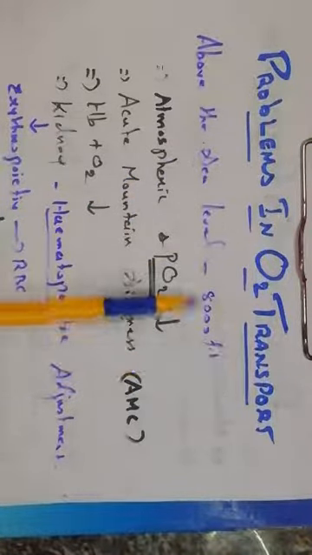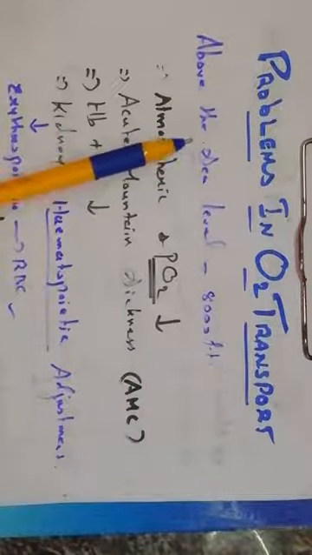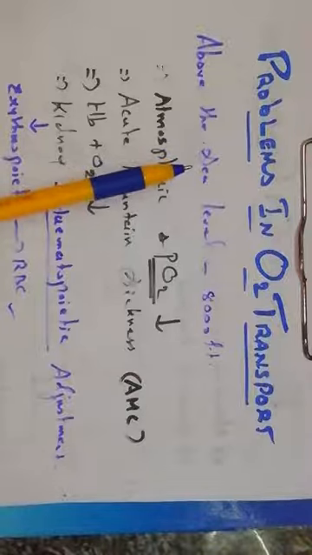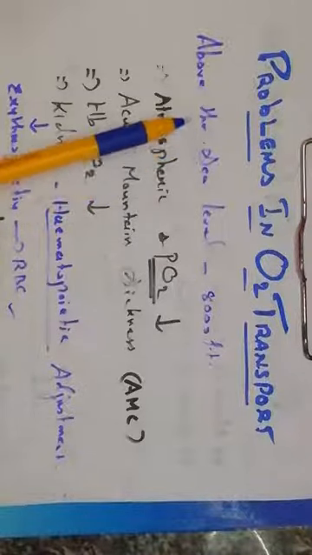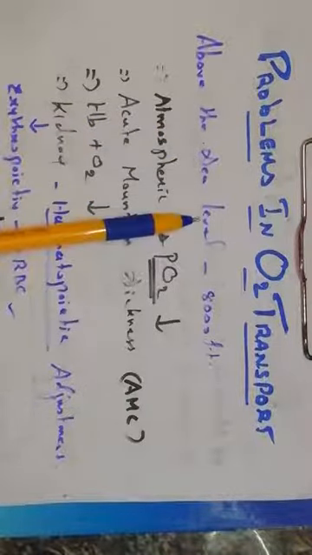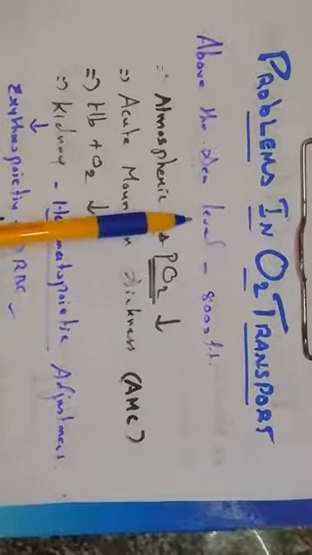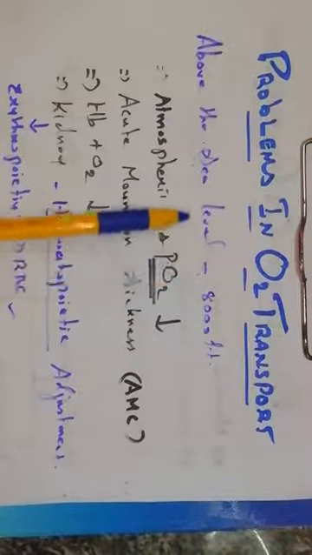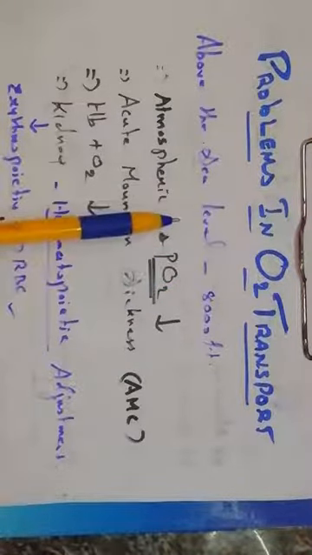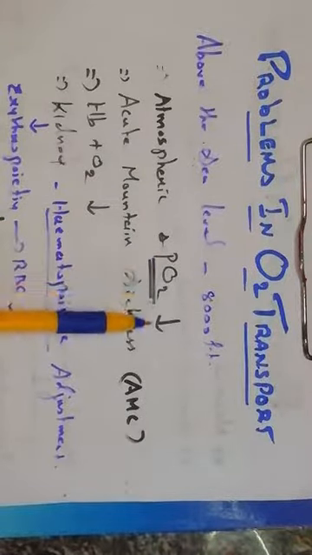Have you got it? First they talk about when the oxygen level is low. When will the oxygen level be low? Usually they say when a person travels above sea level, around 8,000 feet. When they climb up a mountain, mountain regions are above sea level, the atmospheric pressure as well as the partial pressure of oxygen reduce.